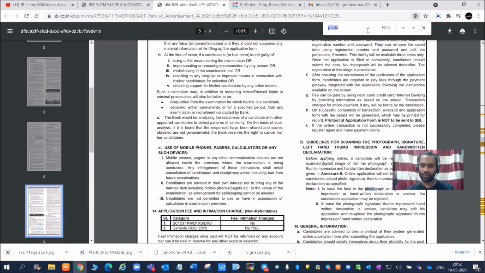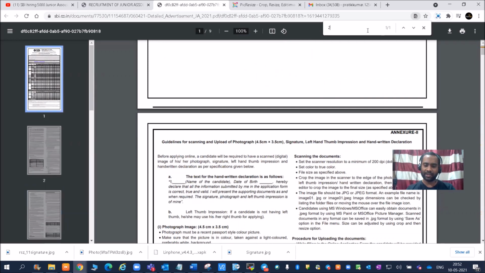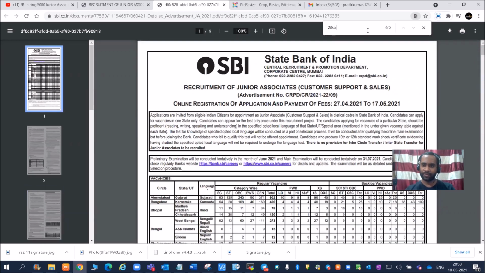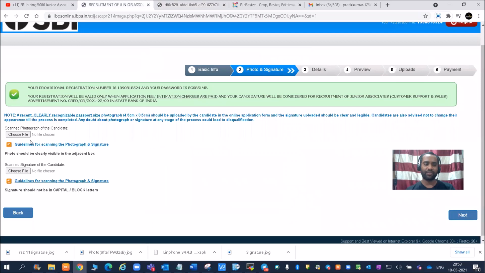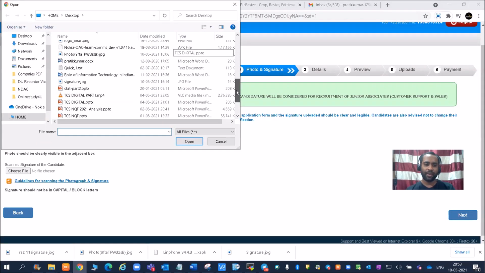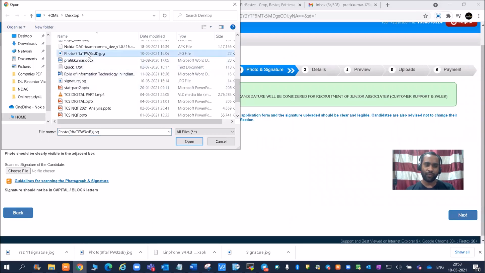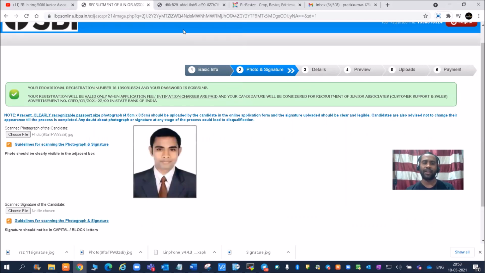Okay, so this photo size, you need to search here, or let me do one thing. I'll directly put 20 KB. Okay, 20 is not there, 20 KB. Yeah, so you can see the size of the photos will be 20 KB to 50 KB. Now I have already kept the photos on my desktop, and the name is with photo. You can see the size is 22 KB. So friends, you also have to keep your photo in that mode.